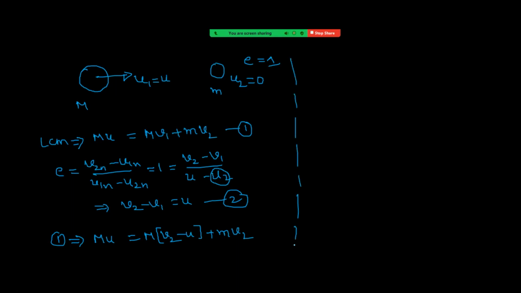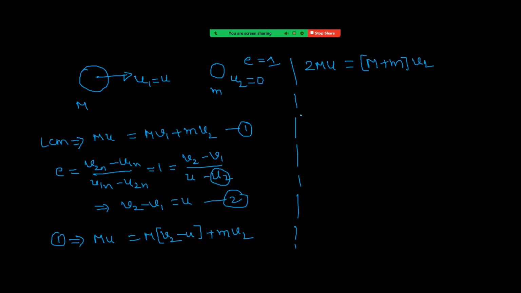So it is just a matter of writing LCM and the coefficient of restitution. Then see what we get: 2 capital Mu is equal to capital M plus small m into v2.